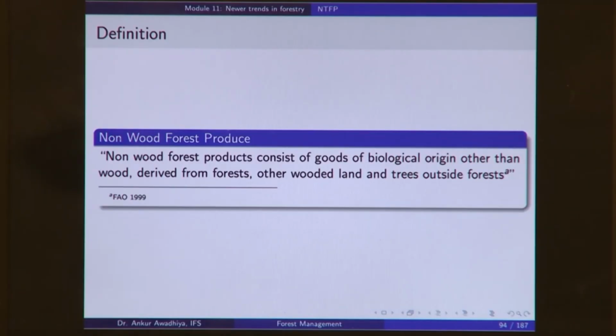None of these definitions is able to classify all different kinds of forest produce, but you get an idea of what a non-wood forest produce is. Typically it is a forest produce. We can incorporate the forest areas, the afforested areas, other wooded areas and trees outside forest, because they are all giving us the same resource. Now, of all the forest produce and services that we get, if we remove timber out of it, we will get the non-timber forest produce and the non-timber forest services.